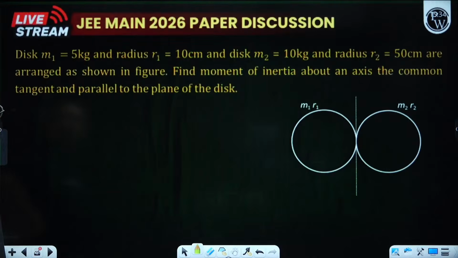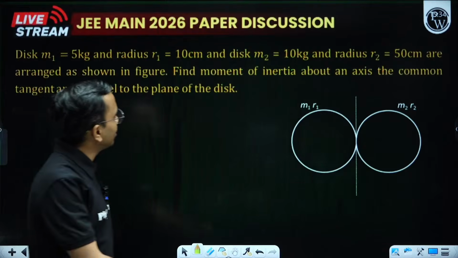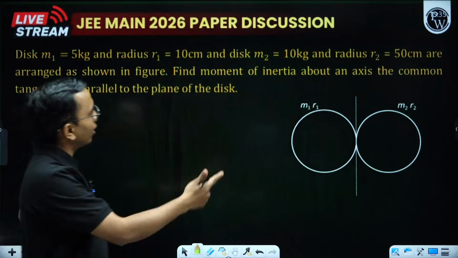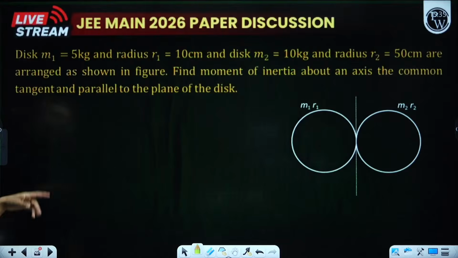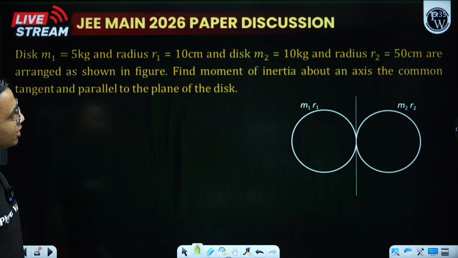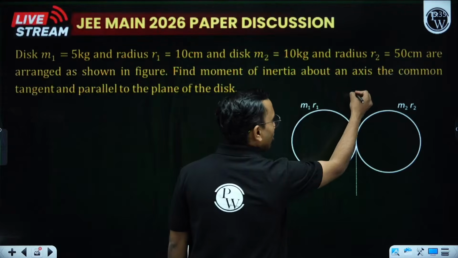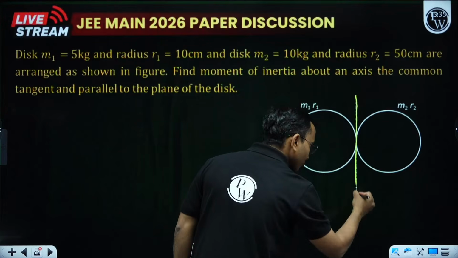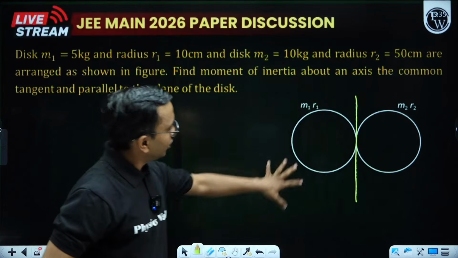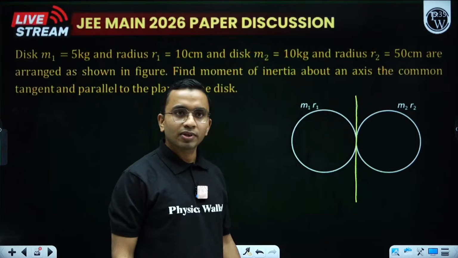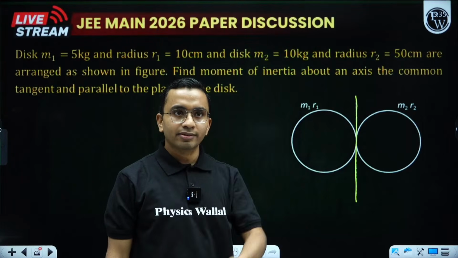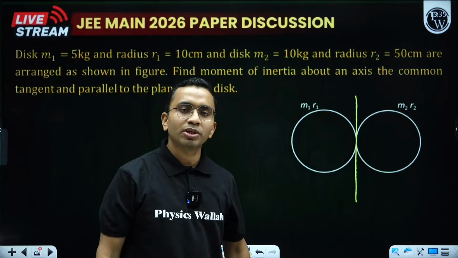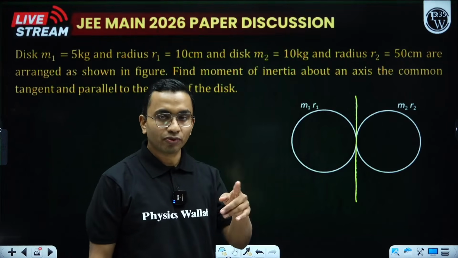Disc M1 of mass 5 kg, R1 10 centimeter, and M2 10 kg, R2 50 centimeter are arranged as shown in the figure. Find the moment of inertia about an axis, the common tangent parallel to the plane of the disc. Okay, about this, what is the moment of inertia? Due to this disc plus due to this disc. For a disc, if a line is passing through the center, what is the moment of inertia? Mr square by 4 along the diameter.